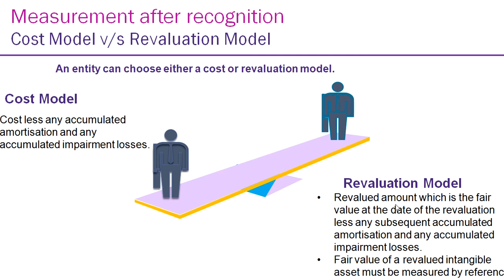So for the cost model, remember cost less accumulated amortization less accumulated impairment losses. For the revaluation model, again the same, cost less amortization less accumulated impairment losses, along with which there shall be an active market.